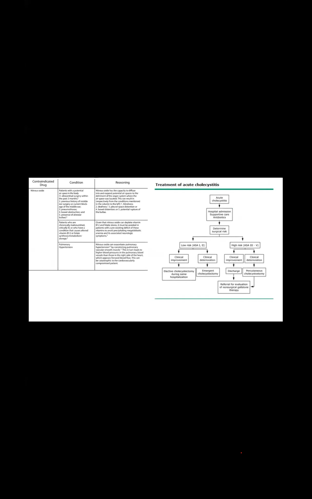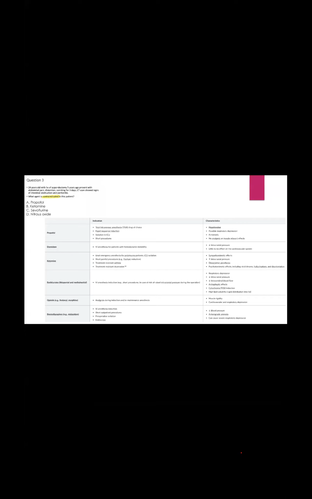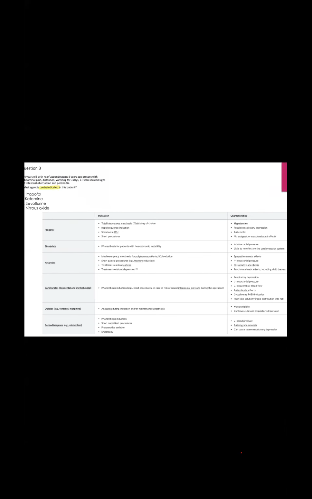Also patients with a potential air space. Potential air space means what? It could be emphysema, or vitreoretinal surgery, any such history. So any vitreoretinal surgery, previous history of middle ear surgery or current block, we can't use nitrous oxide. Pulmonary hypertension cases, any metabolism or storage disease, we can't use it. I don't want to explain the reasoning, because we just have to remember the conditions where we can't use nitrous oxide.